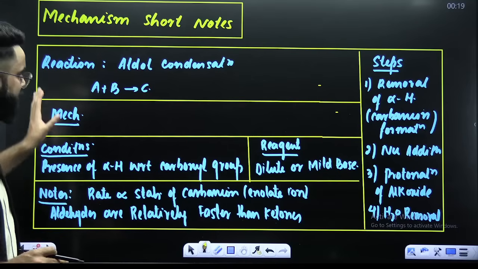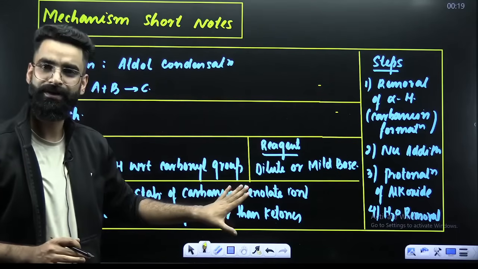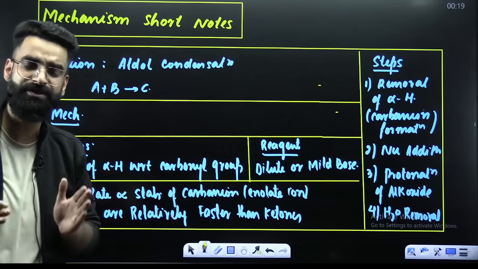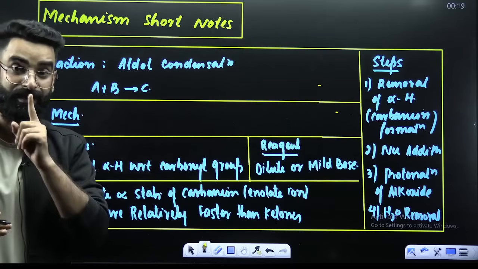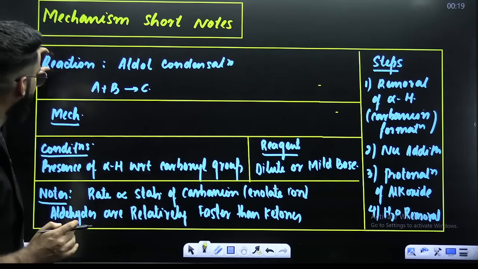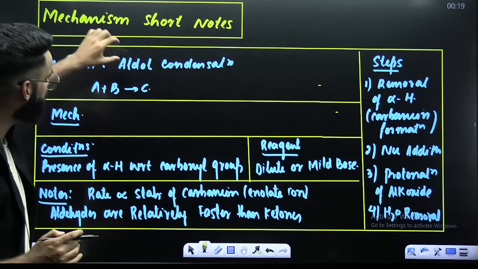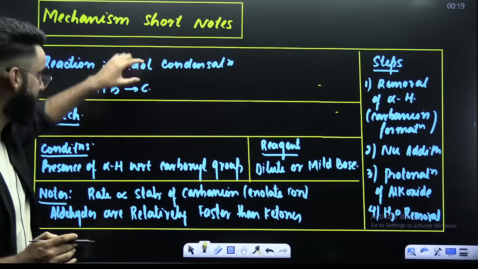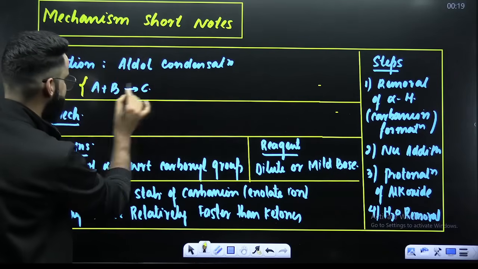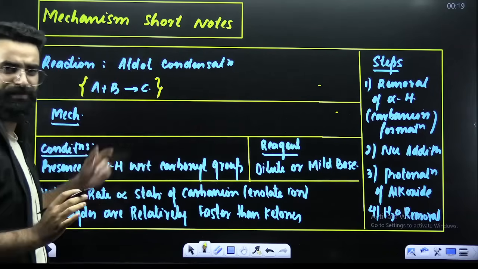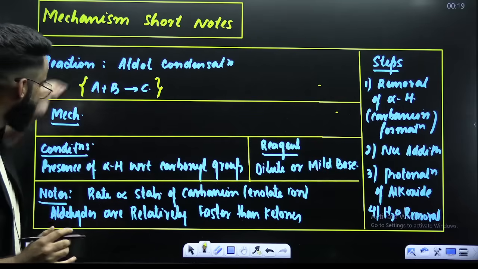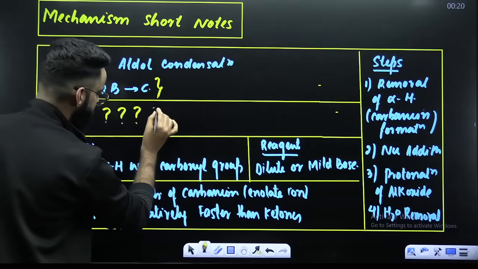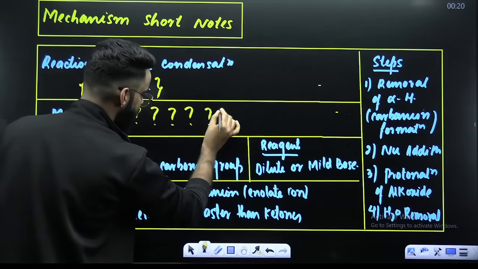For example, this is the table which I mentioned over here. You'll be making similar tables for different types of reactions whose mechanism needs to be remembered. For example, in this particular row, I've mentioned the title as aldol condensation. And right after this, you'll be writing the reaction which happens in aldol condensation. Now, in the second row, you have to mention the mechanism.